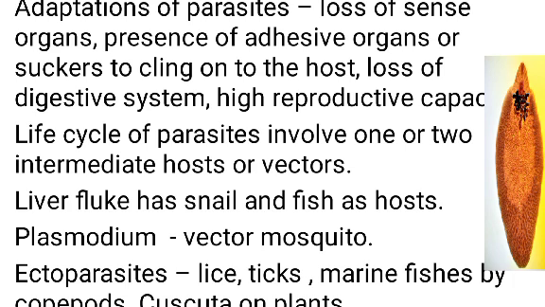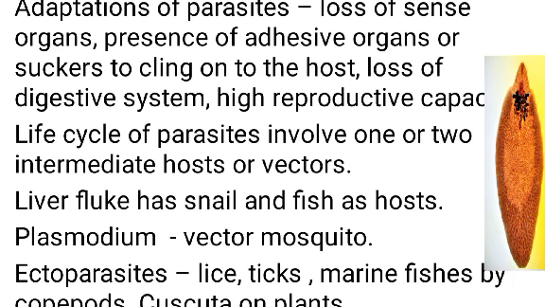Then the life cycle of parasites are complex, and in most of the parasites, they may be having one or two intermediate hosts or vectors, so that it helps them to facilitate parasitization in its primary host. For example, the liver flukes, the picture which you are seeing is the liver fluke.